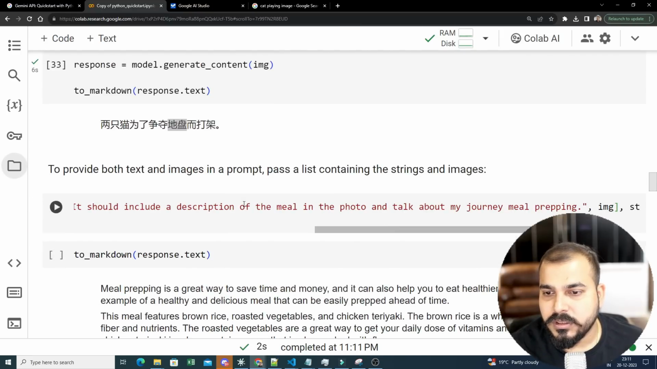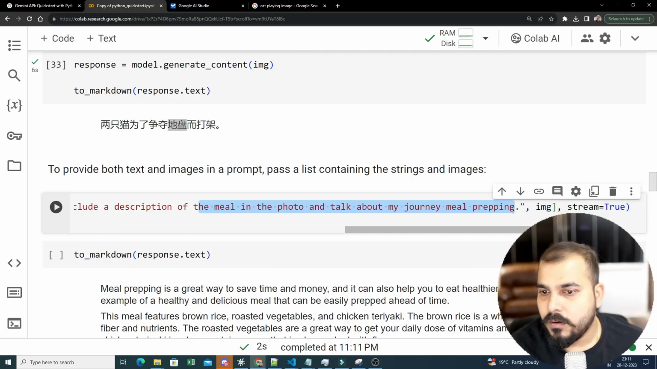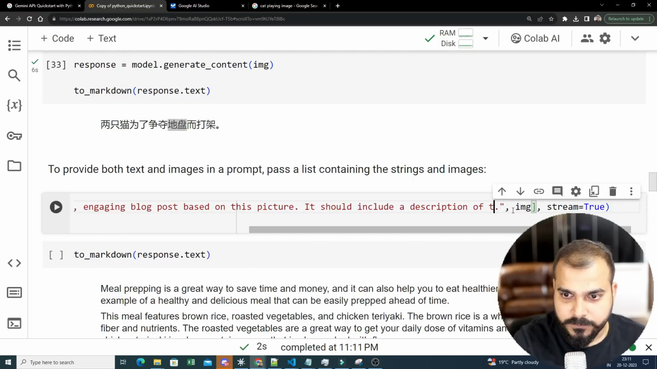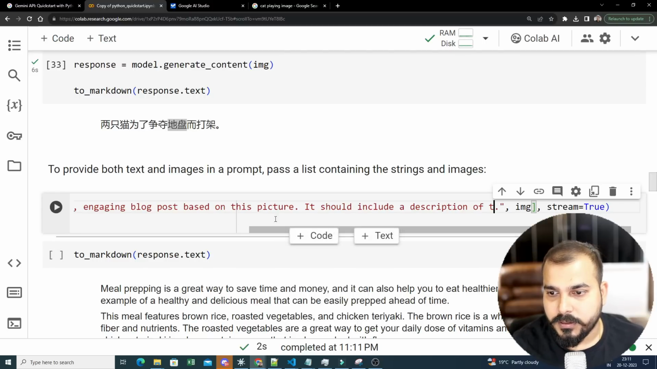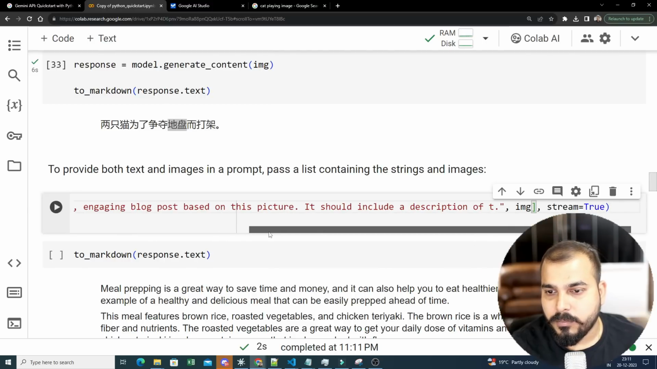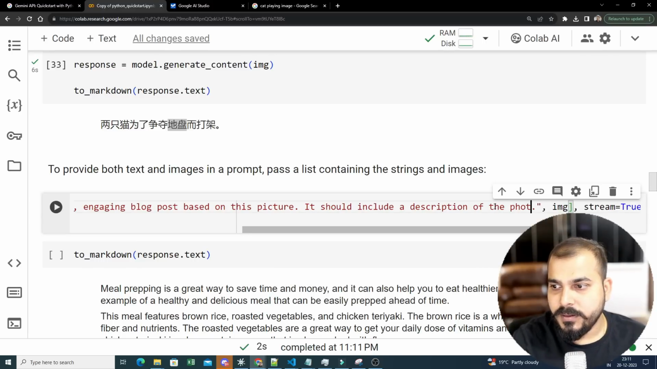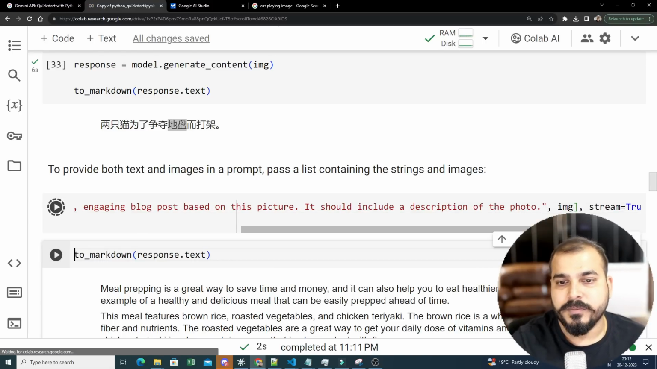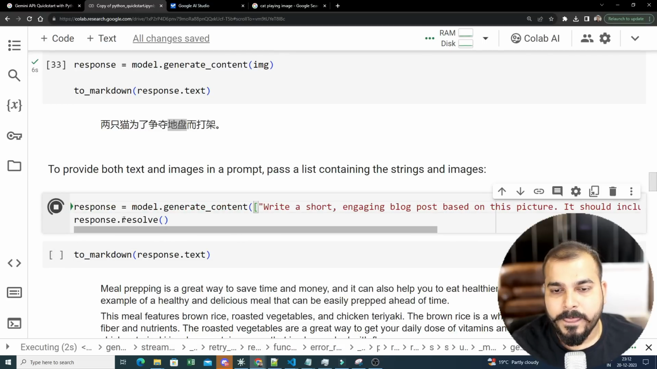Can you include the description of the photo? Okay. Let's see. Can you write a short blog based on this picture? It should include the description of the photo. Okay. Now let's see what kind of response we specifically get. And here the second parameter, I'm giving it as image. And that is how we are going to probably get it.